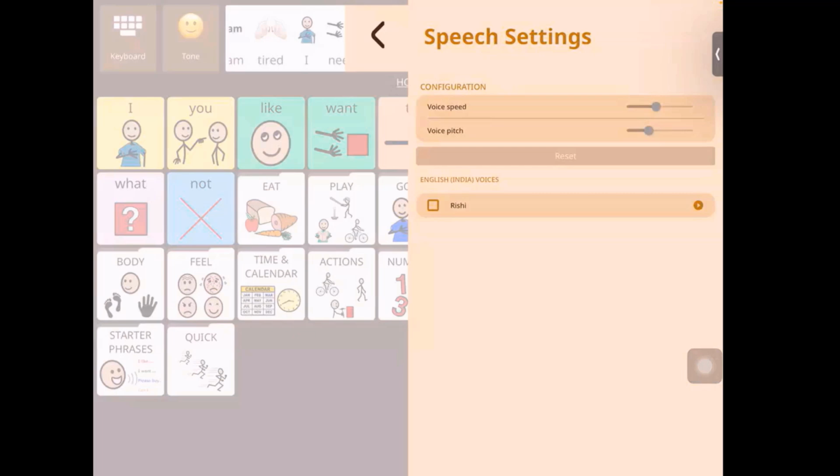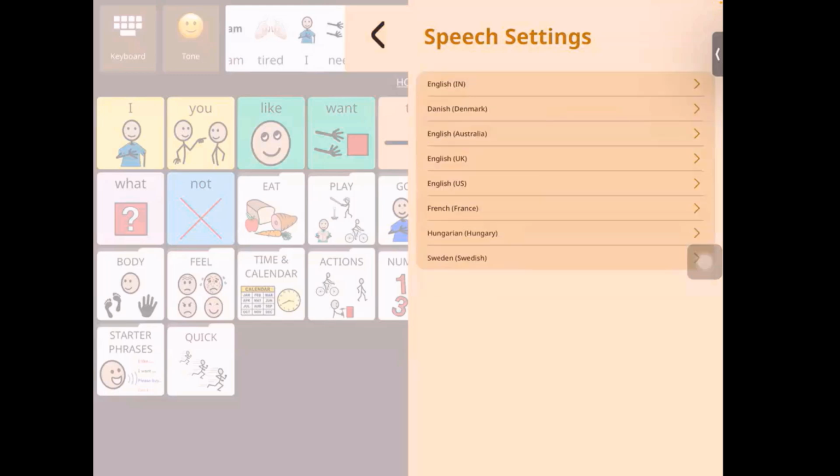Let's say we select this voice, Rishi. This is my voice, hope you like it. This is what that sounds like, but of course you can change the speed. This is my voice, hope you like it. And then you can change the pitch. This is my voice, hope you like it. So there is some customization that you can do for the voice.